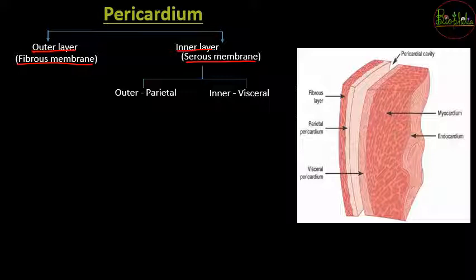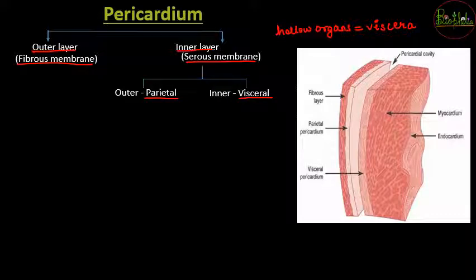Now the inner layer is not a single layer. The outer layer of it, which is nearer to the fibrous membrane, is called the parietal membrane, and the one which is nearer to the heart is going to be called the visceral membrane. Now to understand why it is called the visceral membrane, all the hollow organs, whatever hollow organs are present in your body, are called viscera. So from viscera the name has come as visceral.